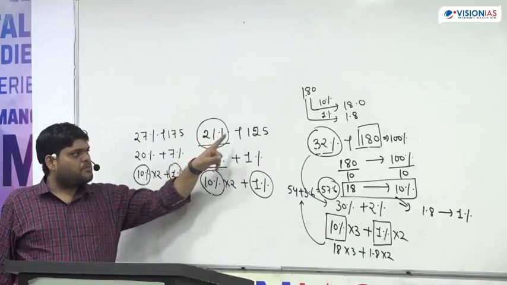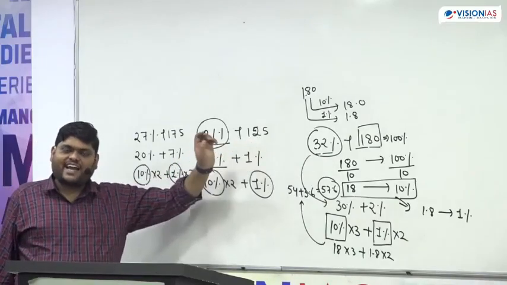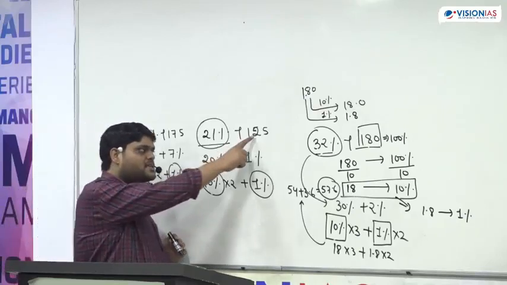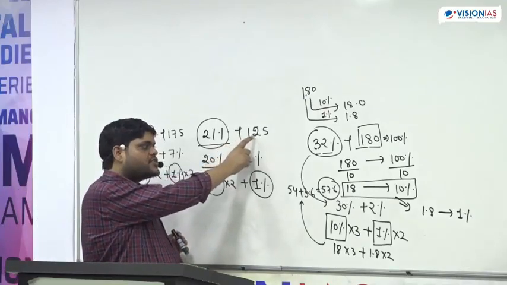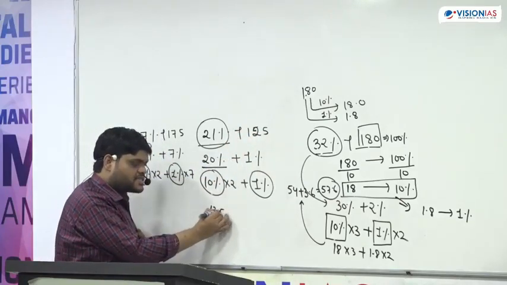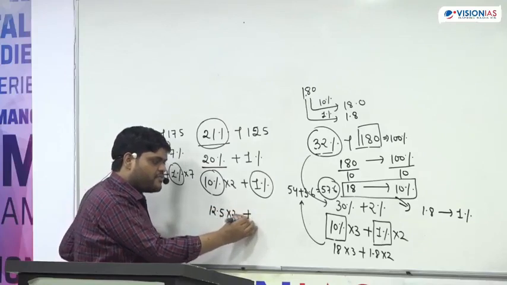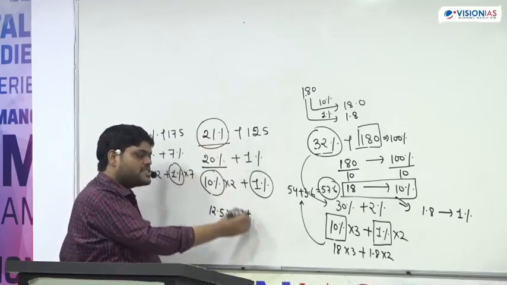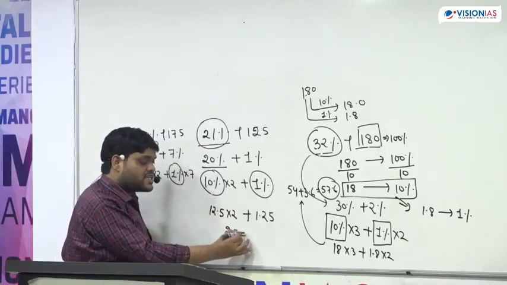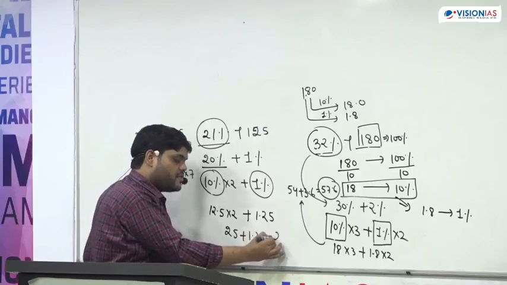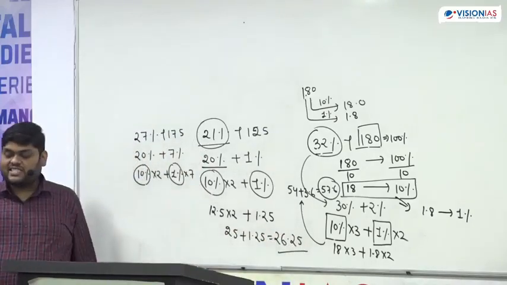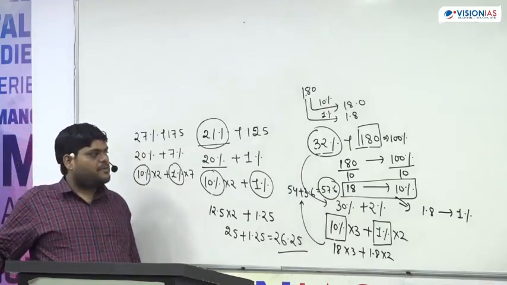So 21% of 125, can we do it without pen and pencil? Yes, we can do it. What is 10% of this number? 10% of this number is 12.5. We can say that, or not? 10% of this number is 12.5 into 2, and 1% of this number is 1.25. This is 25 plus 1.25, which equals 26.25. And that will be your answer.